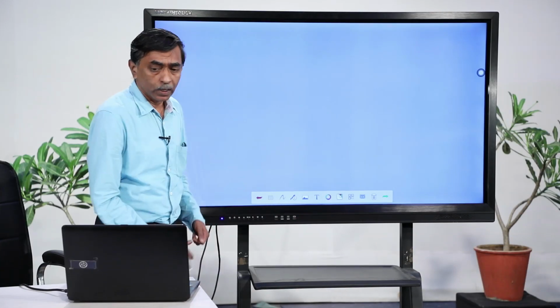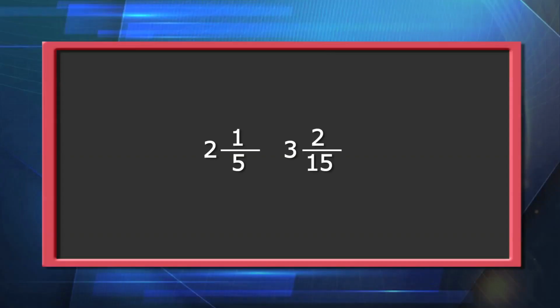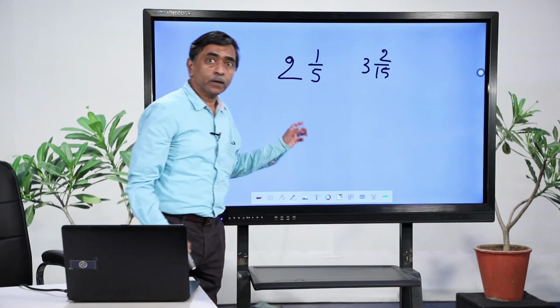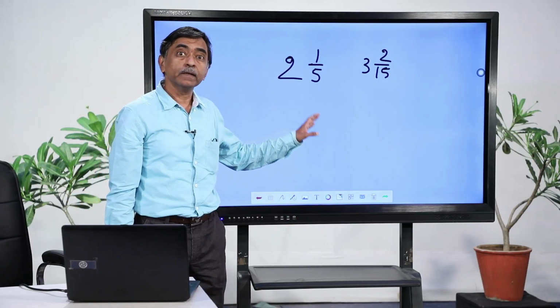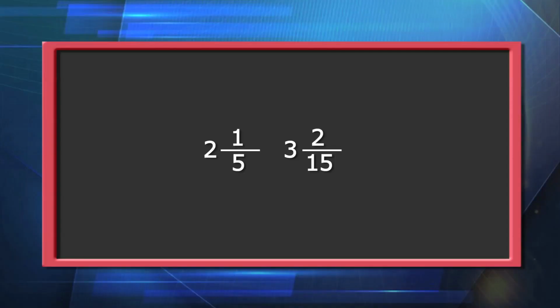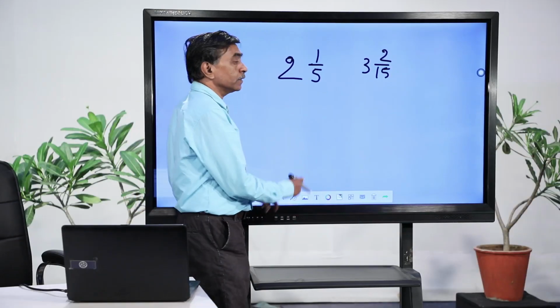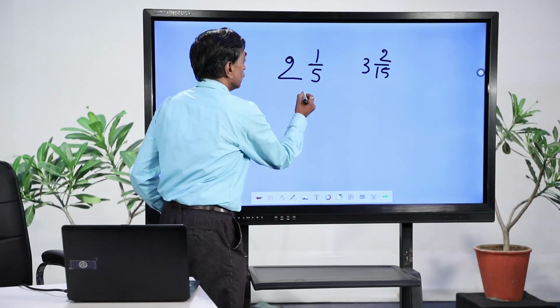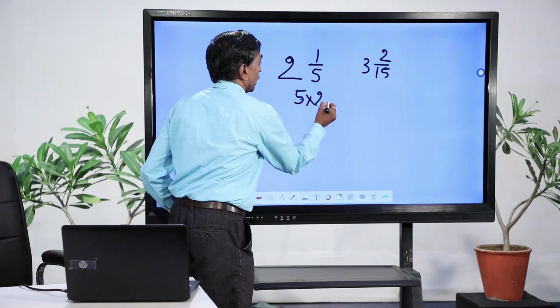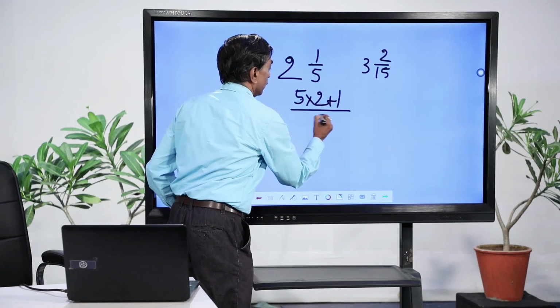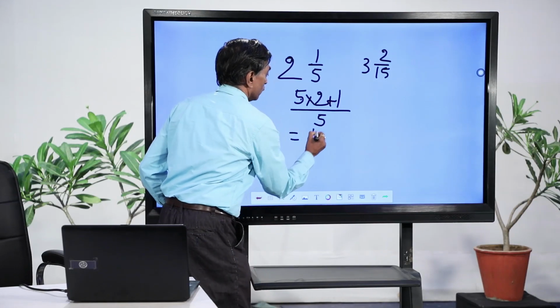So, today I will just start with a problem that you might have attempted in your earlier classes also. You have seen these numbers 2 integer 1 by 5 and 3 integer 2 by 15. Are they rational numbers? Yes, they are rational numbers. Which kind of rational numbers are they? They are positive rational numbers. Now, if I want to add them, what is the procedure you follow normally? You convert this into improper form, that is, 5 multiplied by 2 plus 1 whole upon 5, that is equal to 11 by 5.